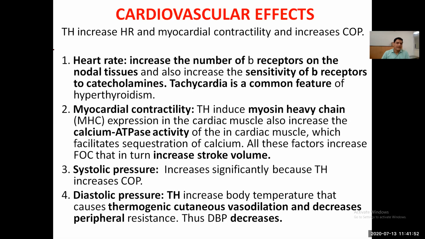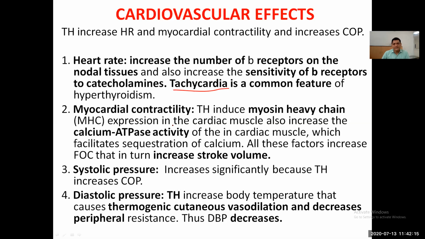Cardiovascular effects: they increase the heart rate. Thyroid hormone increases heart rate and myocardial activity, and so increases the cardiac output. Heart rate is increased by an increase in beta receptors on the nodal tissues. This increases the sensitivity of the beta receptor to catecholamines. So tachycardia is the main feature of hyperthyroidism.